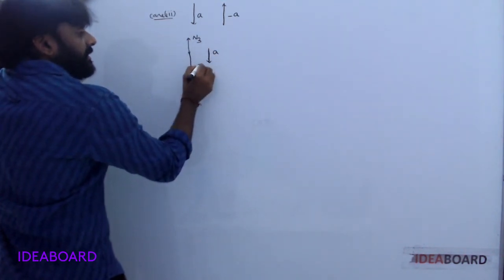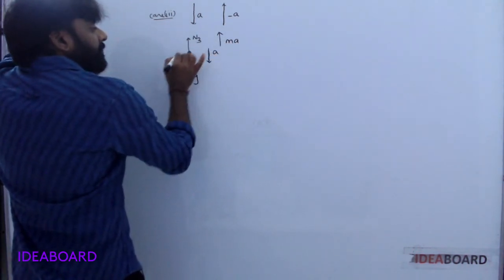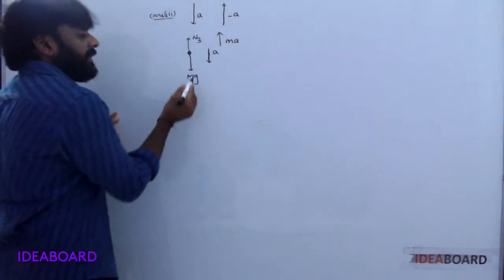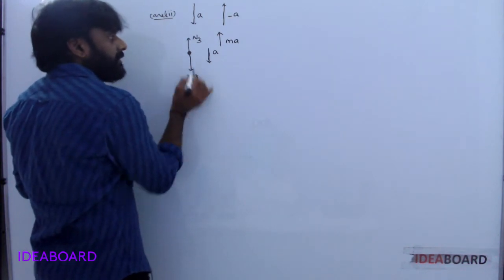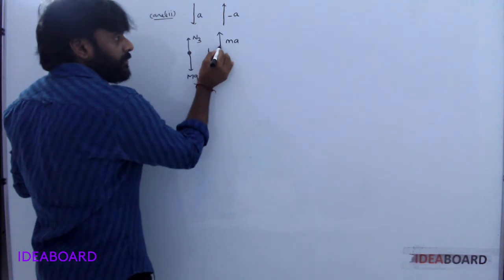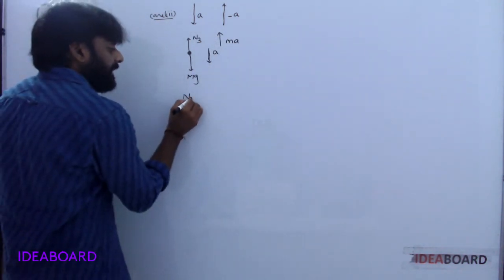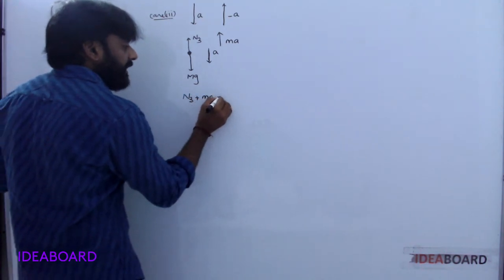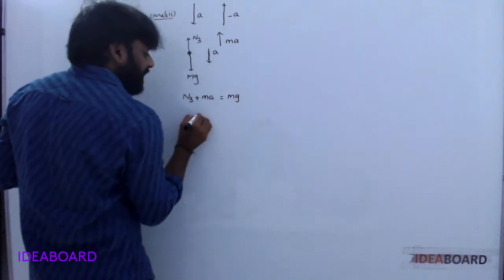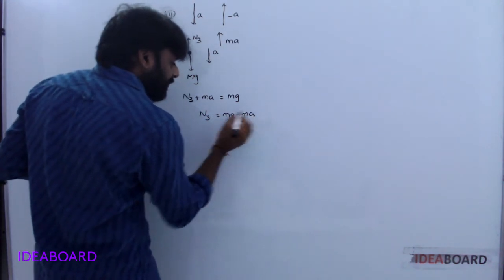The acceleration direction is downwards, so the pseudo force is upwards. The weight of the person is downwards, the normal reaction is upwards, the lift moves downwards with acceleration a, and the pseudo force is in the upward direction. So you write N3 plus ma is equal to mg, so N3 is equal to mg minus ma.